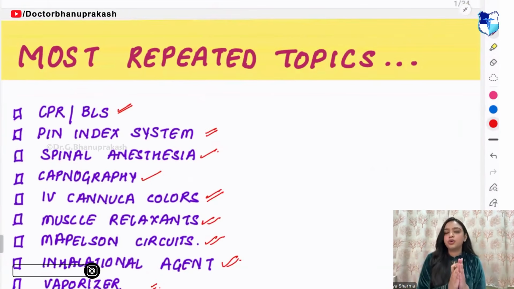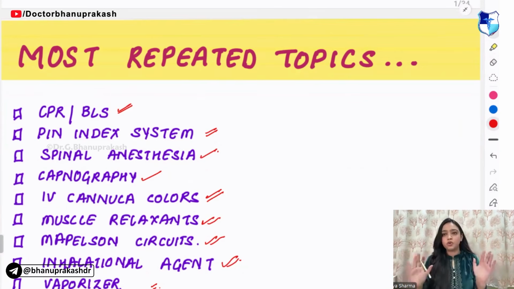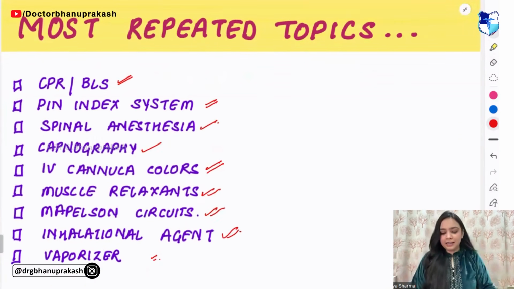Just one request to everyone: don't run after the PDFs. Take one page and write down the things that you are not able to recall. This anesthesia session will be of 1 hour only, and we will cover almost only the high yield topics. Let's start the session.